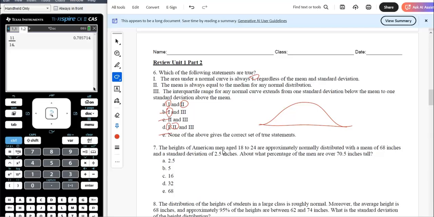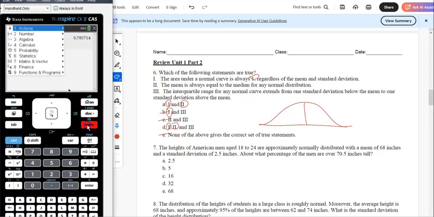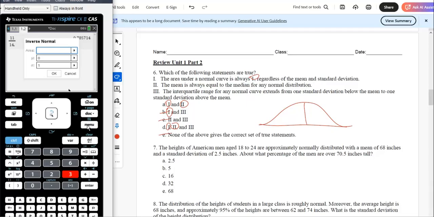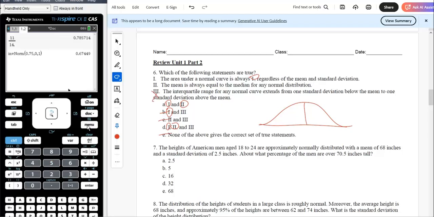The interquartile range for any normal curve extends 1 standard deviation below the mean to 1 above. Now, if you figured out the z-score for 25%, so let's just do that. Or let's do 75%, so Q3. That's 0.67 standard deviations above the mean. It's definitely not 1 standard deviation above the mean. So that doesn't seem true. So 3 is false. So it's not 3. It's got to be A.